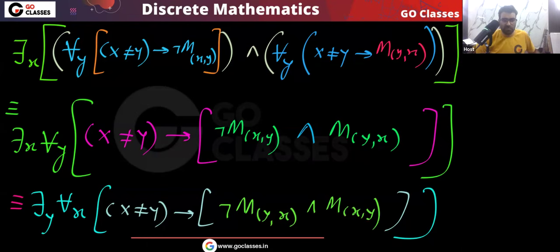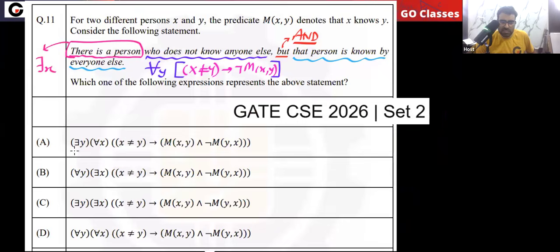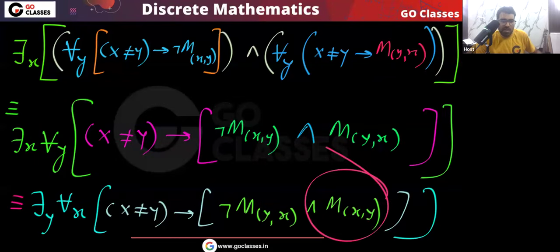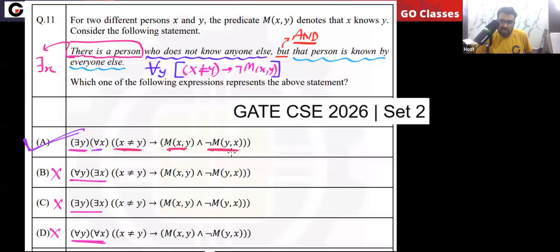Now notice one thing: this variable y is with there exists. So now let's see. You can see this is clearly wrong. There exists for all is wrong; for all there exists is wrong. Automatically the answer will be option A. There exists y for all x such that if x and y are different, then two things will happen. What are the two things? You can see x knows y and y does not know x. Yes, option A will be correct.